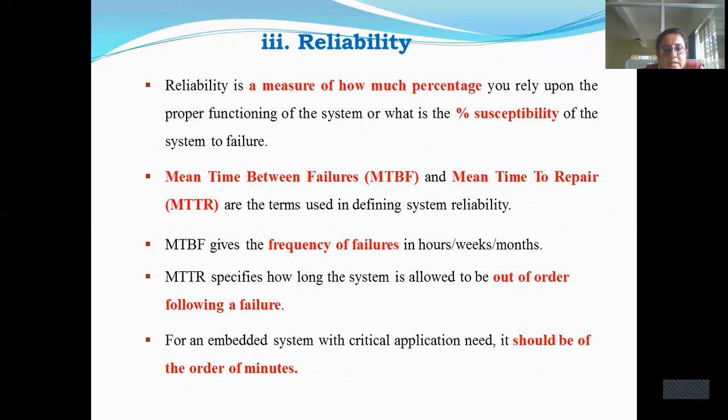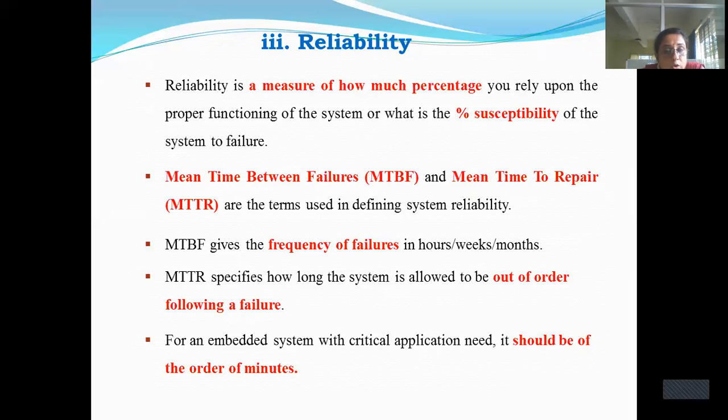Again, here it is measured in two components, that is the mean time between failures, MTBF, and mean time to repair. These basically describe the reliability. These failures can be expressed in terms of hours, weeks, or months. Whenever you purchase a system, they will say we are giving a 1-year warranty. After that 1-year warranty, there may be breakage of some components or systems.